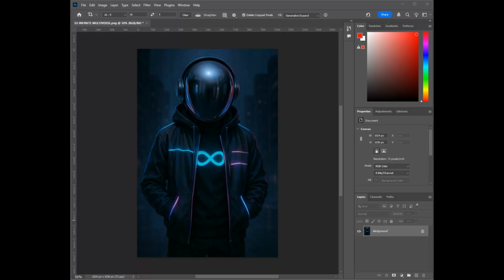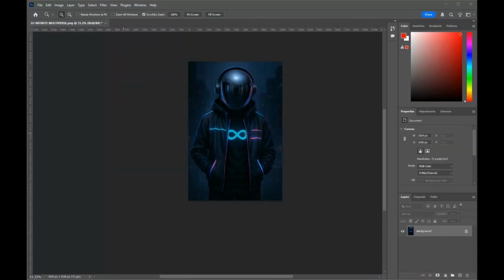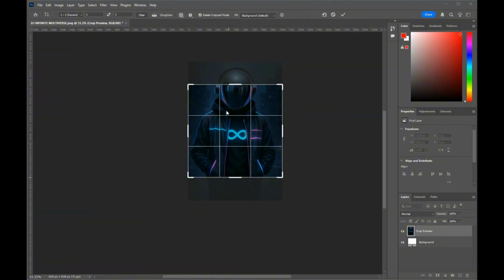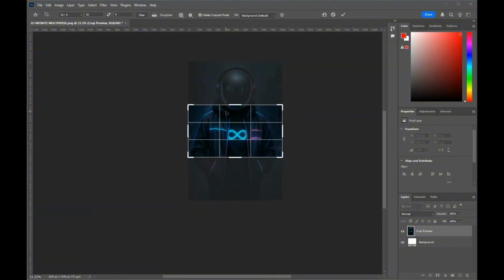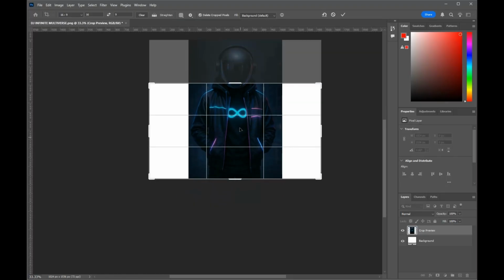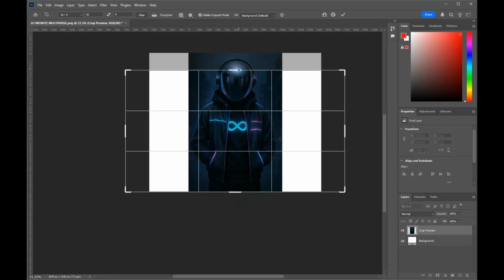So if you want to expand it, there's two ways you can do it. You can do that with Photoshop if you already have the program, or you can also do it online with Firefly. I'm gonna show you both options. If you have Photoshop, then Photoshop does use the Firefly program directly in the software. So once you've opened your image, you go over to your tools and you're gonna choose crop. Then it gives you the crop bar. If you haven't already selected it, you would select the 16:9 ratio. I want the whole image, so I am going to drag it to both ends, top and bottom.